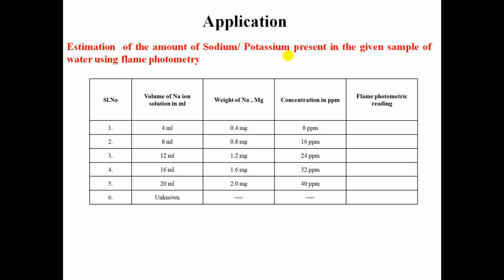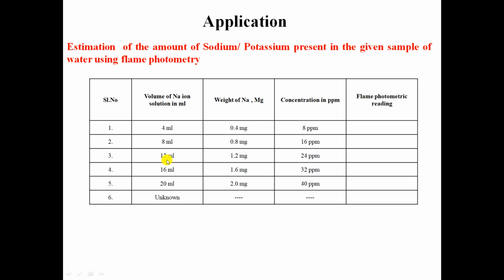First, we are going to prepare different standard solutions by taking the stock solution of Na+ cation, having a concentration of 1000 ppm, and we are going to take 5 volumetric flasks of 50 ml. In the first flask, we add 4 ml of the stock solution. In the second flask, we add 8 ml of the stock solution.